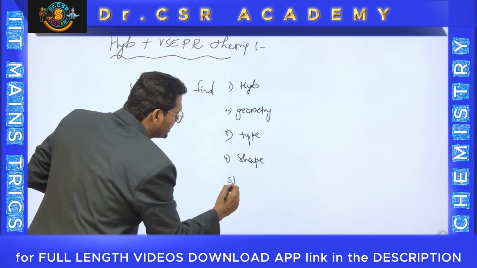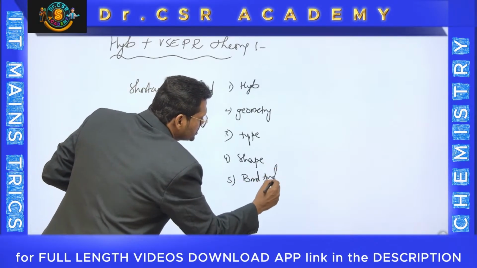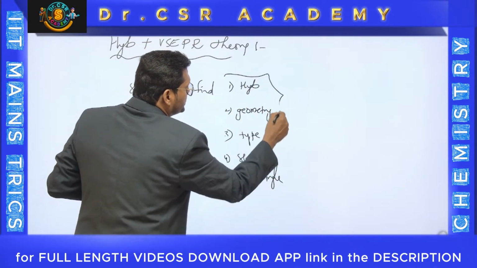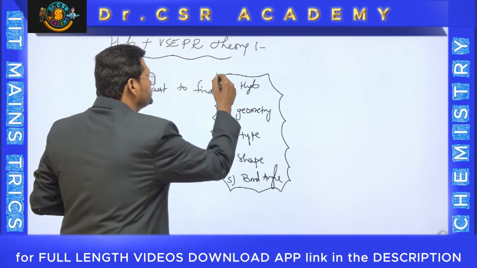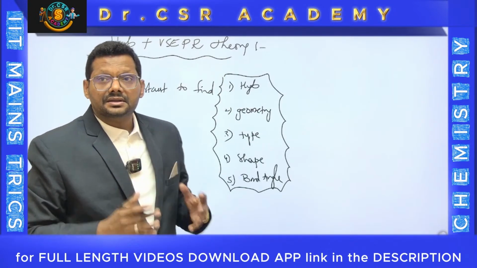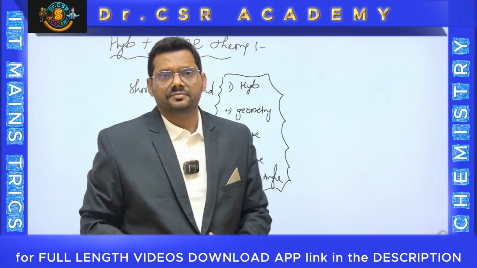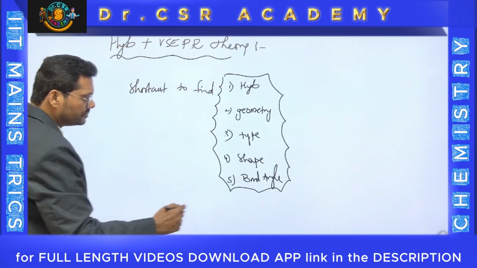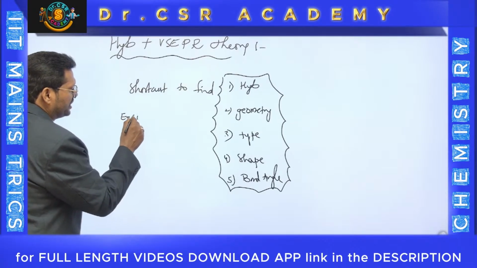And finally you can identify the bond angle also. All these 5 characteristics you can develop within 5 seconds. That is the most important shortcut I am going to explain in this session. Let's carefully observe. Simplest, I will go through example 1.